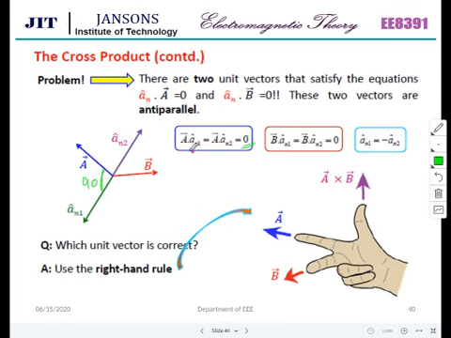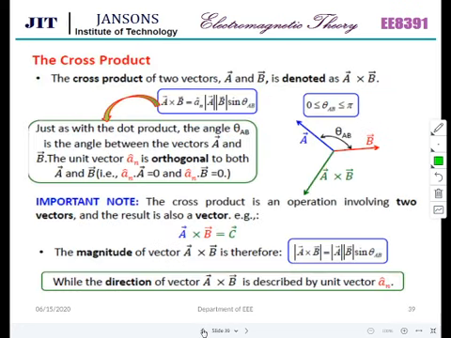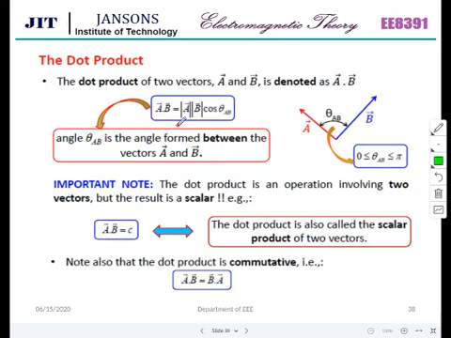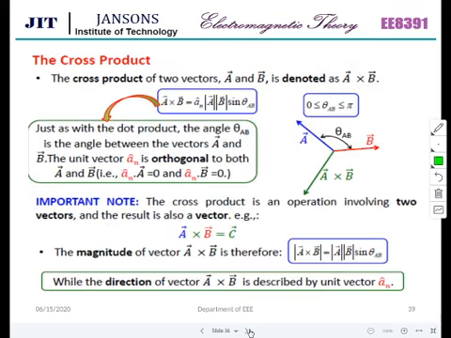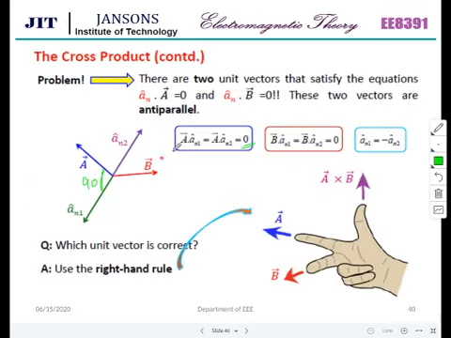So what is the formula for A dot B? Modulus of A, modulus of B, cos theta AB. What is the theta between those two vectors? 90. Cos 90 is 0. That is why it is 0. Is it clear? Yes, sir.